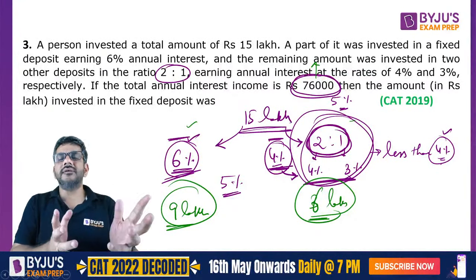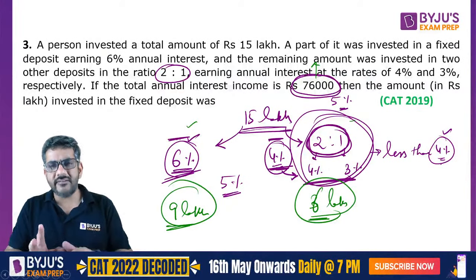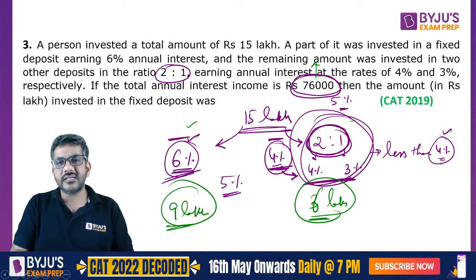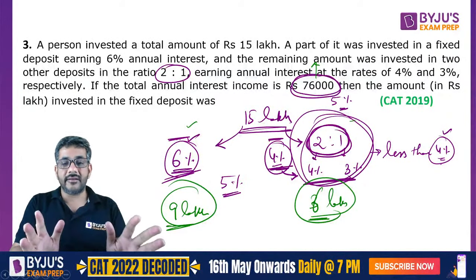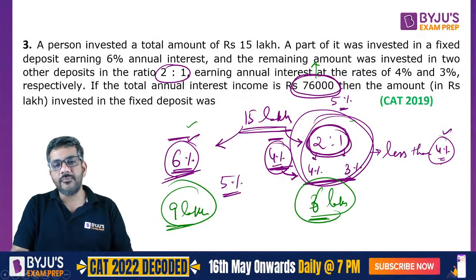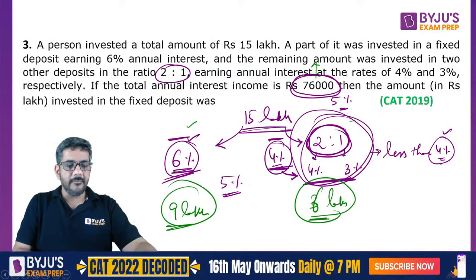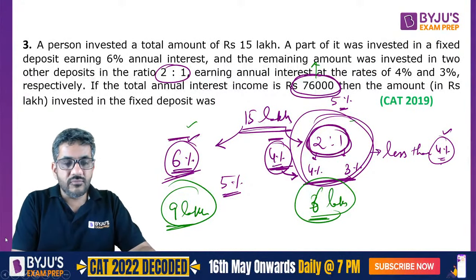So the answer would be something like 6 lakhs, 4.5 lakhs, 3 lakhs. इसी तरह का आंसर नॉर्मली हमारे पास आता है. This is always there in the questions of CAT. Always keep that in mind. This will help you in doing these questions. Okay. So that was question number 3. I'll move on to question number 4.